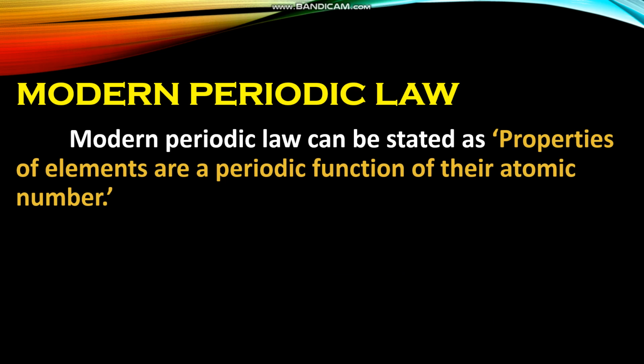We can state the modern periodic law as: properties of elements are a periodic function of their atomic number. What does it mean? When the elements are arranged in the increasing order of their atomic number, one element after a regular interval repeats the property of the other one.